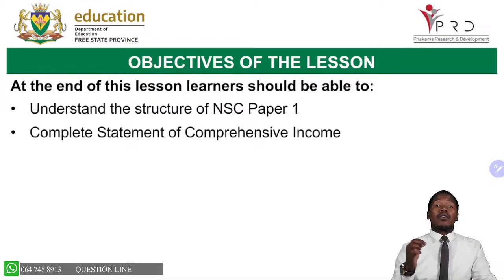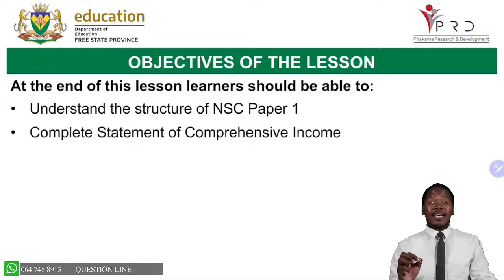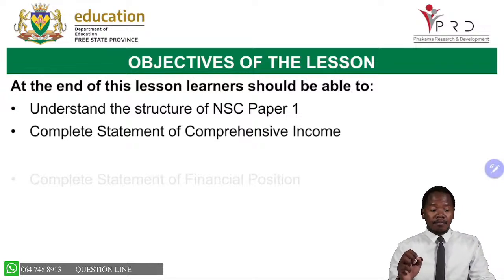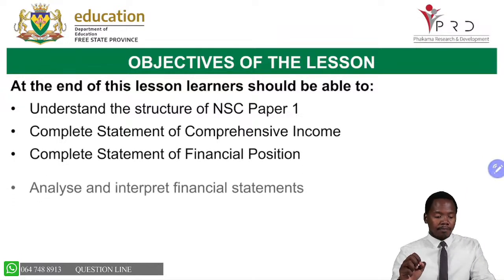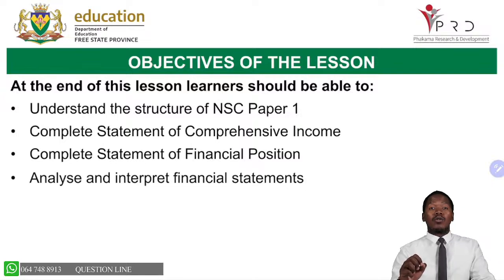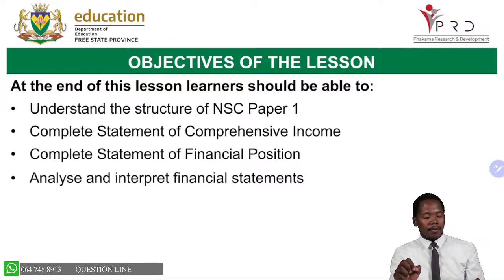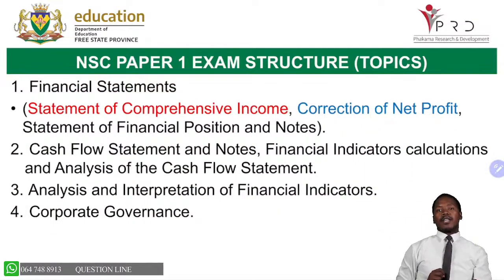Number 2, we are going to learn how to complete the statement of comprehensive income. We will be completing the statement of financial position. Later, we are going to be analyzing and interpreting the financial statements. So these are our 4 goals. Remember from our previous lesson, grade 12s, we have done the cash flow statement and we have also done the calculation of the financial indicators. Meaning at the end of today's lesson, we would have wrapped up our revision for paper 1. Because our paper 1 will be having the following topics.